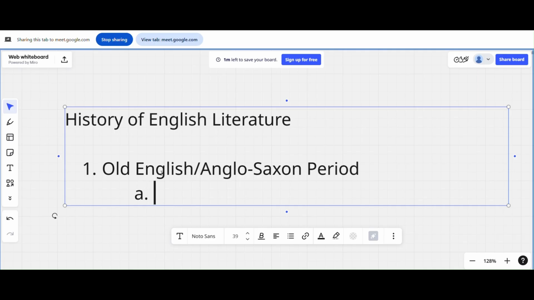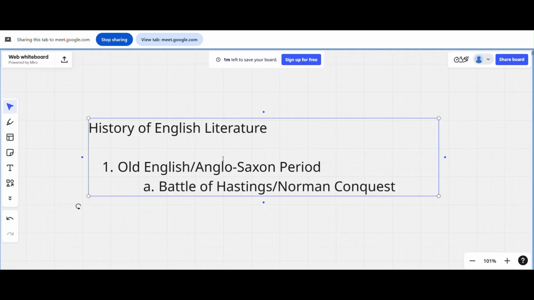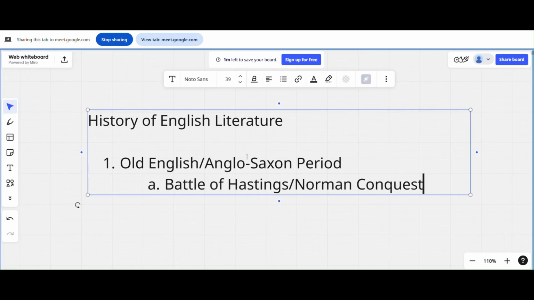So there was a very famous war or battle, okay. It's called the Battle of Hastings, and it's also called the Norman conquest, okay. Norman conquest, the Norman conquest. I won't go too in depth on this, but from this battle, everything changed.